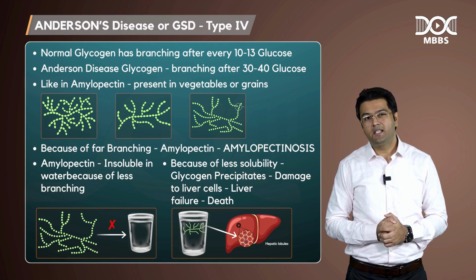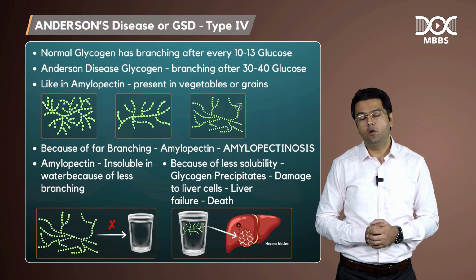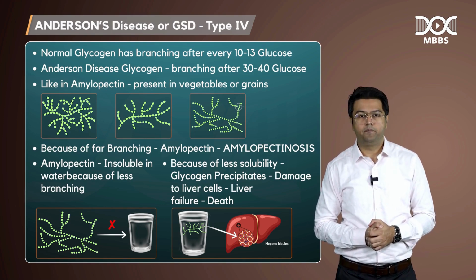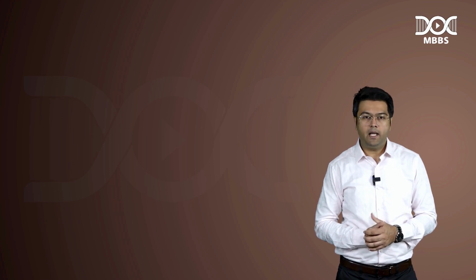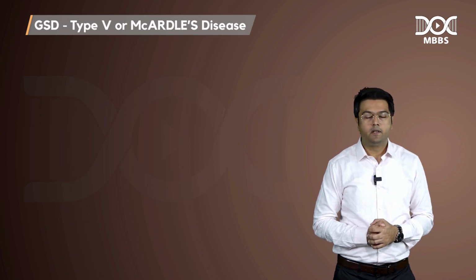So Anderson's disease may present with liver failure at a very early stage. That is type 4, Anderson's disease. Then we have type 5. Type 5 is called McArdle's disease.